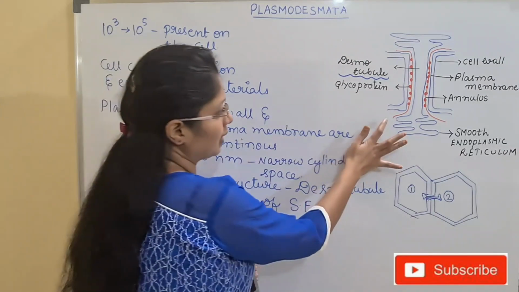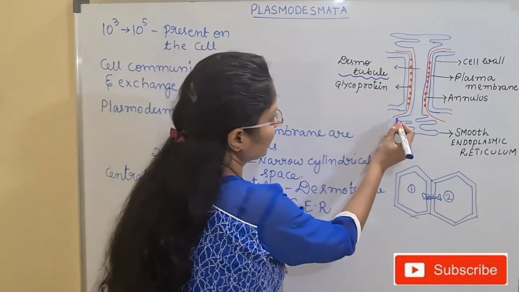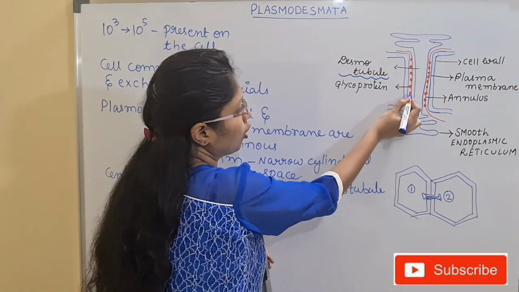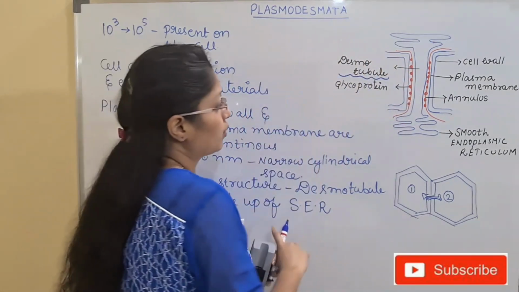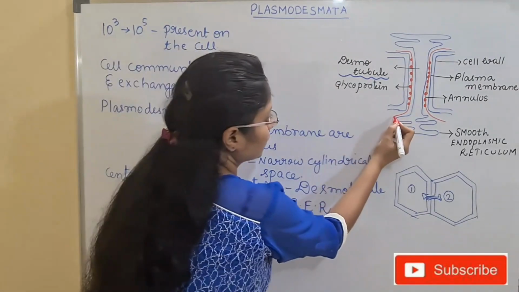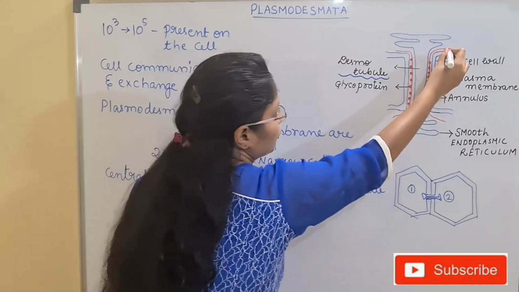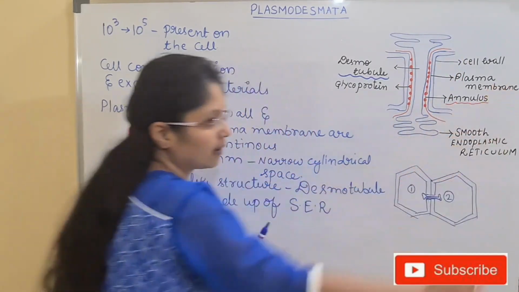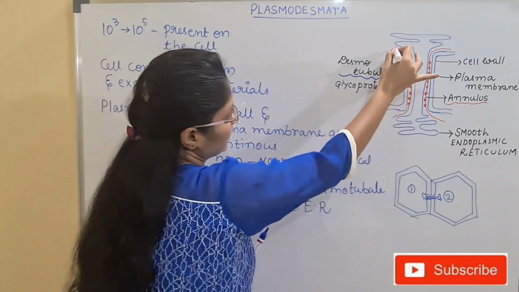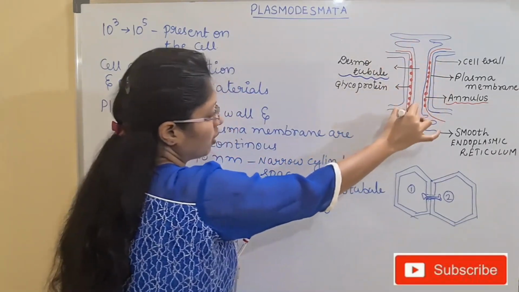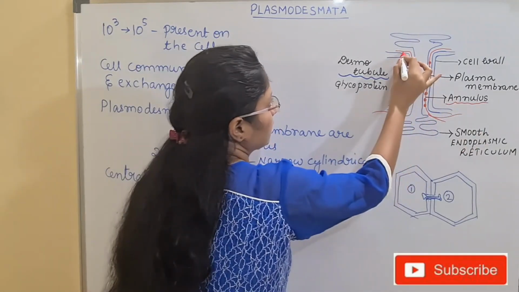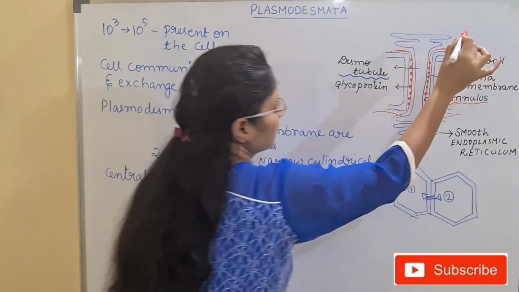And next, coming to the red color. If you see this structure, children, I have given another layer, the red color layer, above which I have placed certain globular structures. And what is this red colored layer known as? This red color region is known as annulus. This annulus is again present from cell number 1 to cell number 2. It is extending from one cell to the other cell. And mainly this region will be constricted, almost closed, like this.